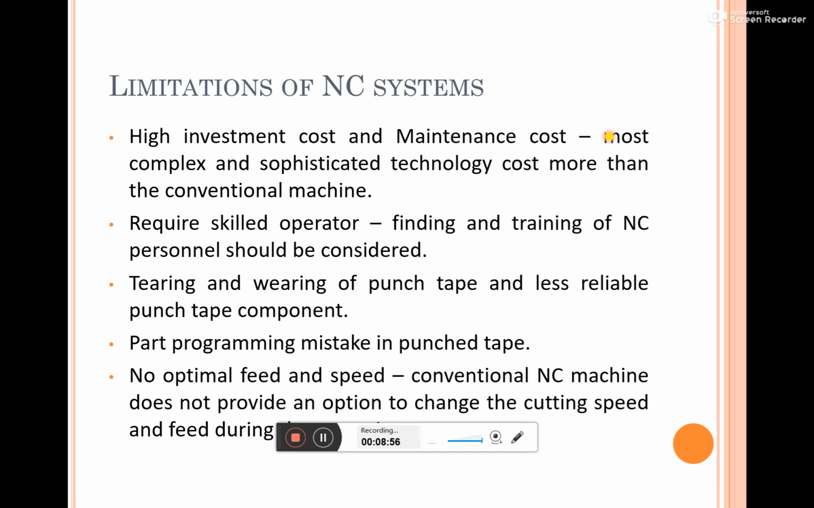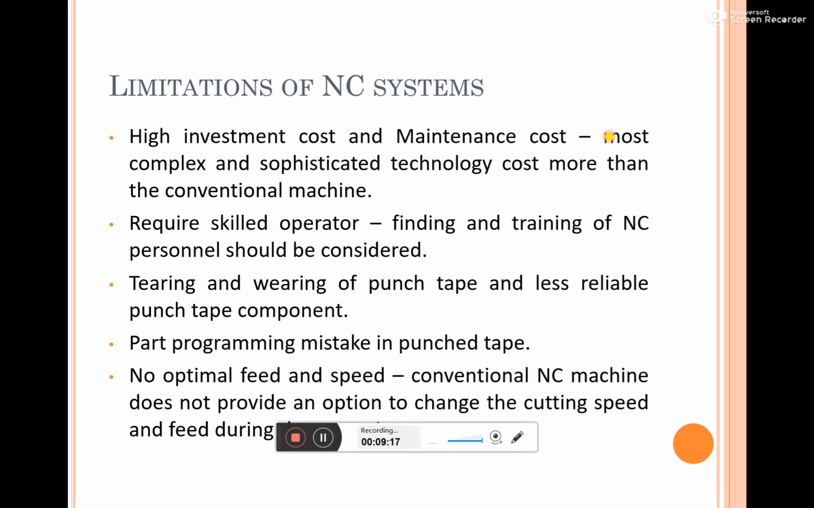Otherwise, in the NC system, when compared to the CNC, the main disadvantage is that we are using the punched tape. So the punched tape may tear, or it may wear. So that is a disadvantage in the NC system.